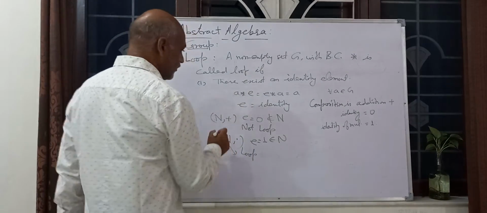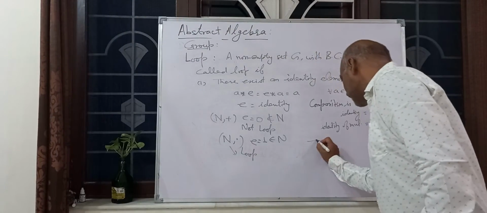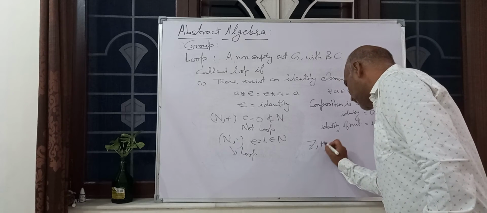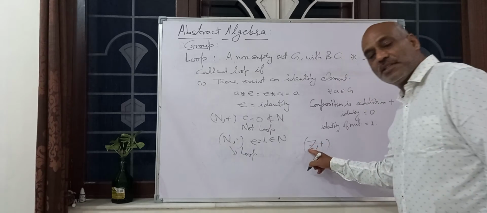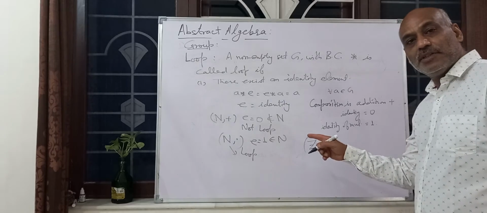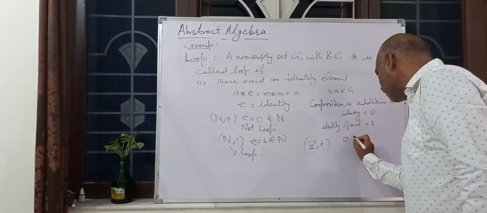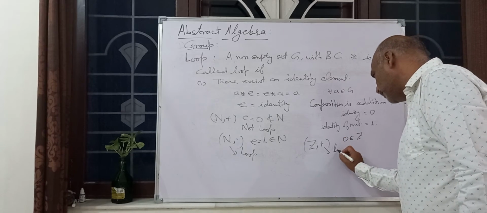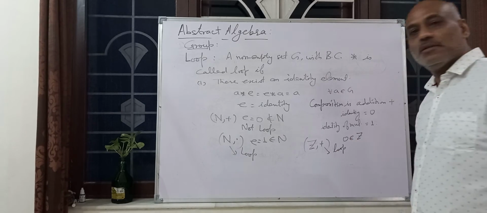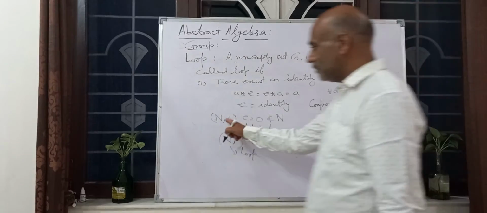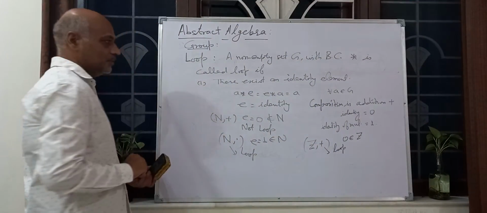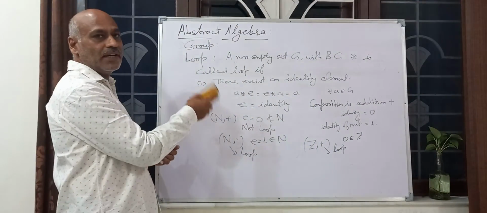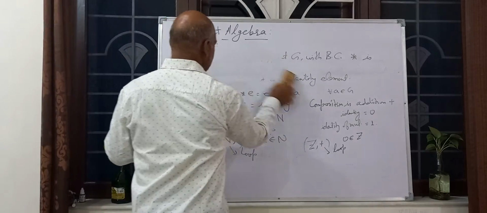But if we take Z plus, the set of integers, meaning minus infinity to plus infinity, then 0 belongs to Z. This is a loop: Z plus. But N plus is not a loop. So loop means an identity element exists.